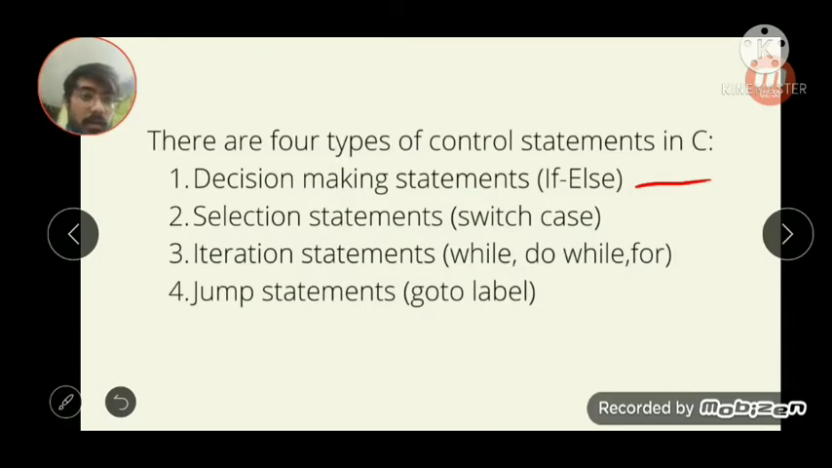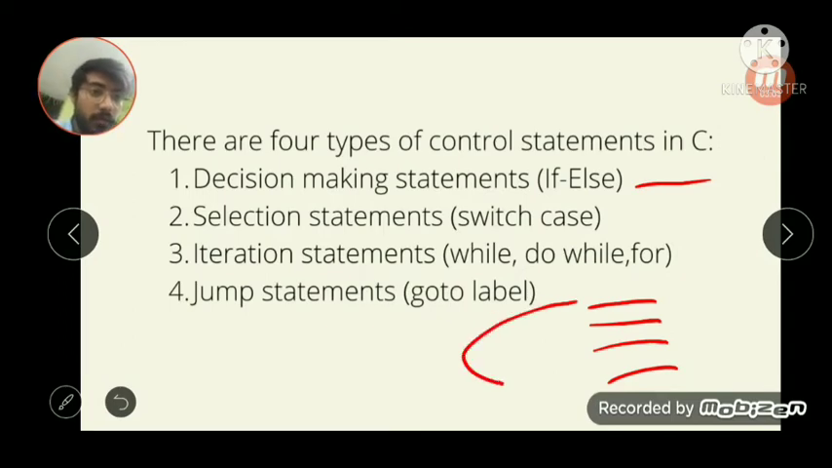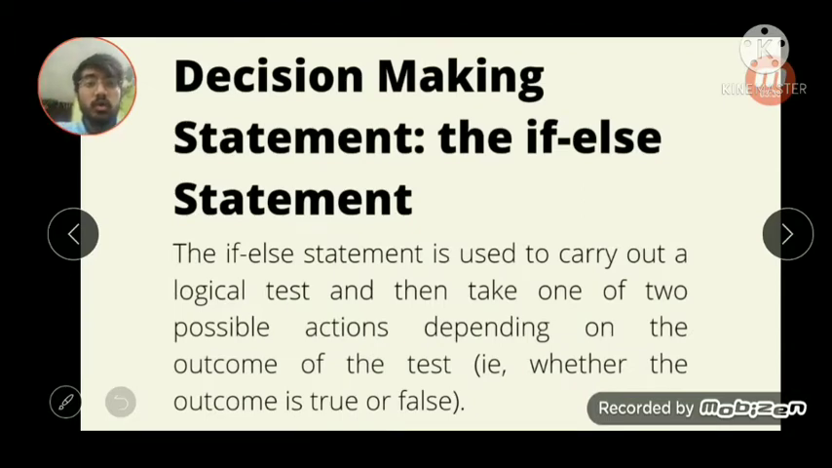If we have a set of codes in this manner, and I have to jump from the first code directly to the last code without executing the codes in between, we will use the jump statement here. It will use goto and labels to jump from one section of code to another section of code. So today's topic is the decision making statement, and specifically the if else statement.